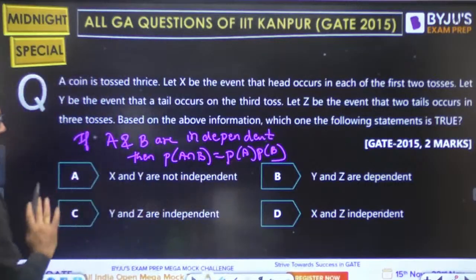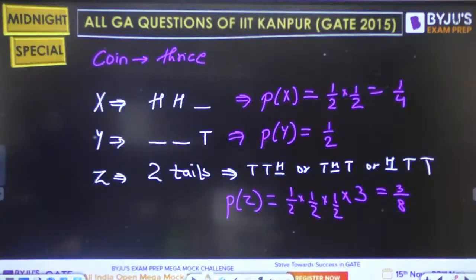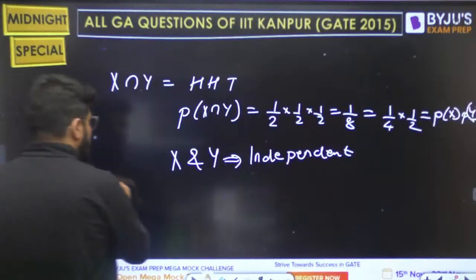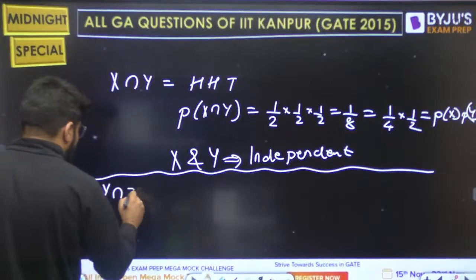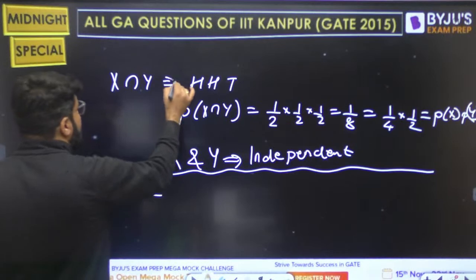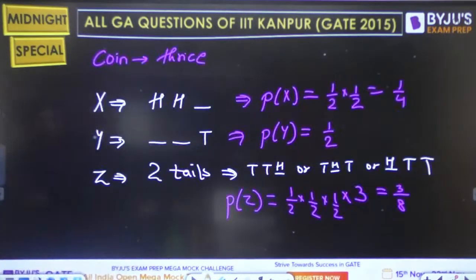Now Y and Z, let's check B and C. What is the story with Y and Z? I have to take their intersection. Okay, so be ready for the next intersection, that is Y and Z. What is the common of Y and Z?